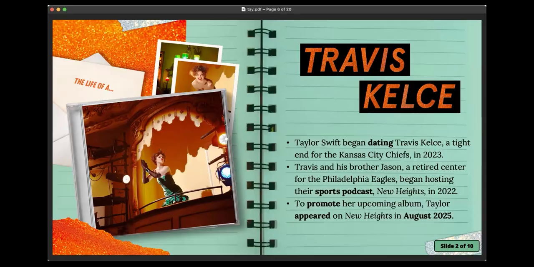And Travis and his brother, Jason, who is a retired center for the Philadelphia Eagles, these are both American football teams, began hosting a podcast together, New Heights, which covers a bunch of sports related things, in 2022. And to promote her upcoming album, Life of a Showgirl, Taylor appeared as a guest on the New Heights podcast in August 2025, specifically the 13th.